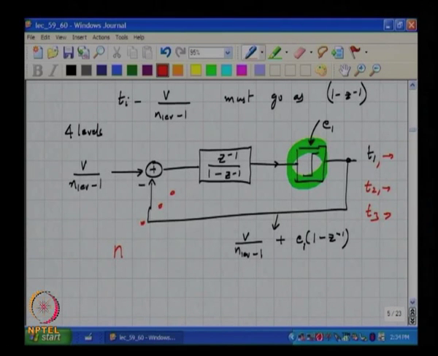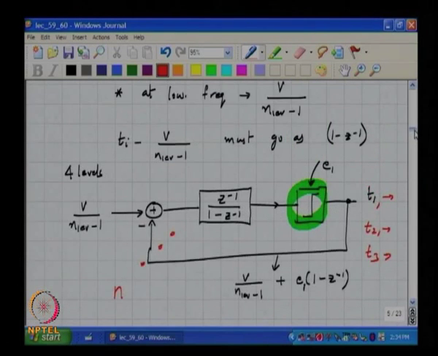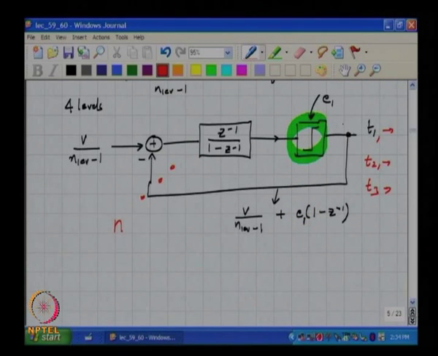One more observation to make, as he pointed out, is that in this particular case T1 plus T2 plus T3 will not at all times be equal to V of n. You understand?